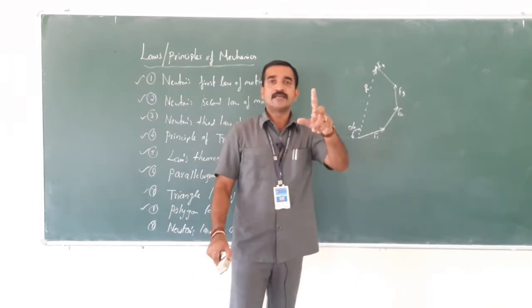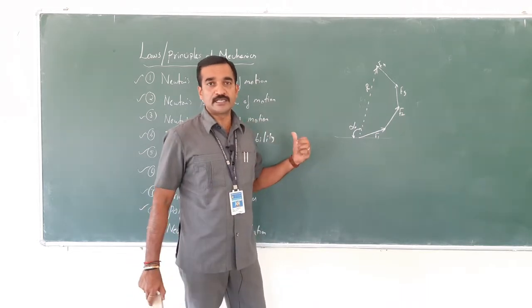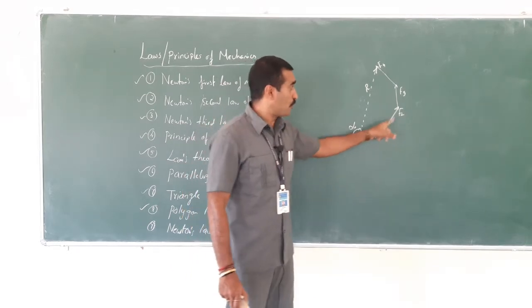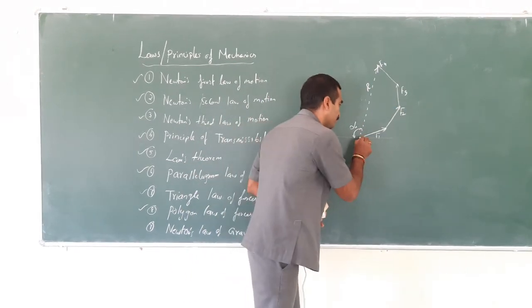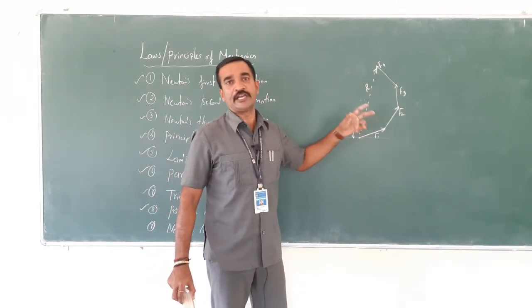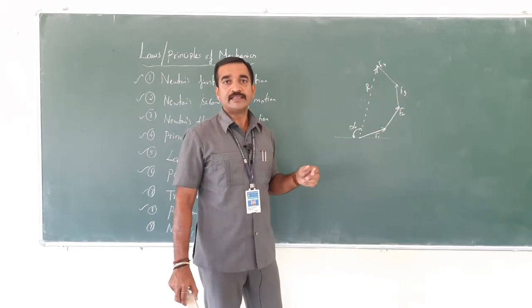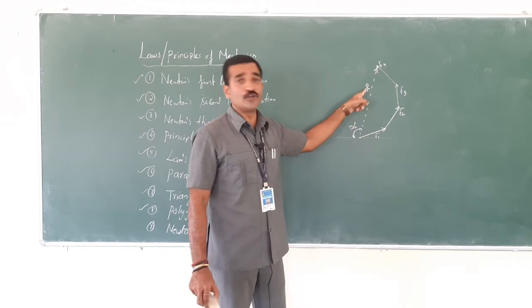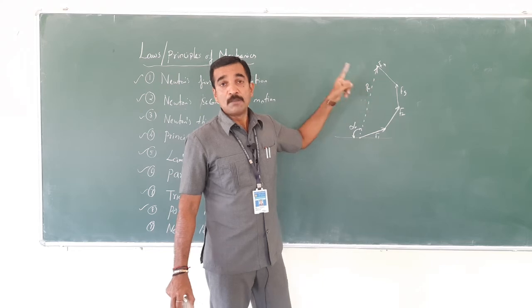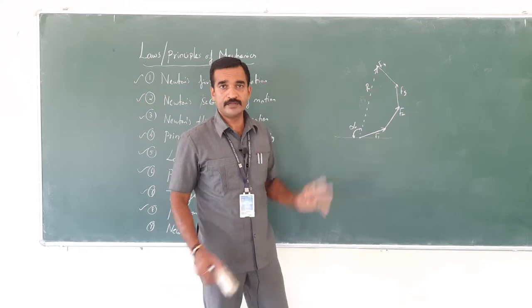Now let me just repeat the statement, that is the definition of the Polygon law of forces. Now with this drawing I have just explained: if a number of forces acting on a particle are represented in magnitude and direction by the sides of the polygon, then their resultant force is represented in magnitude and direction by the closing side of the polygon in opposite order. Got it? Right.